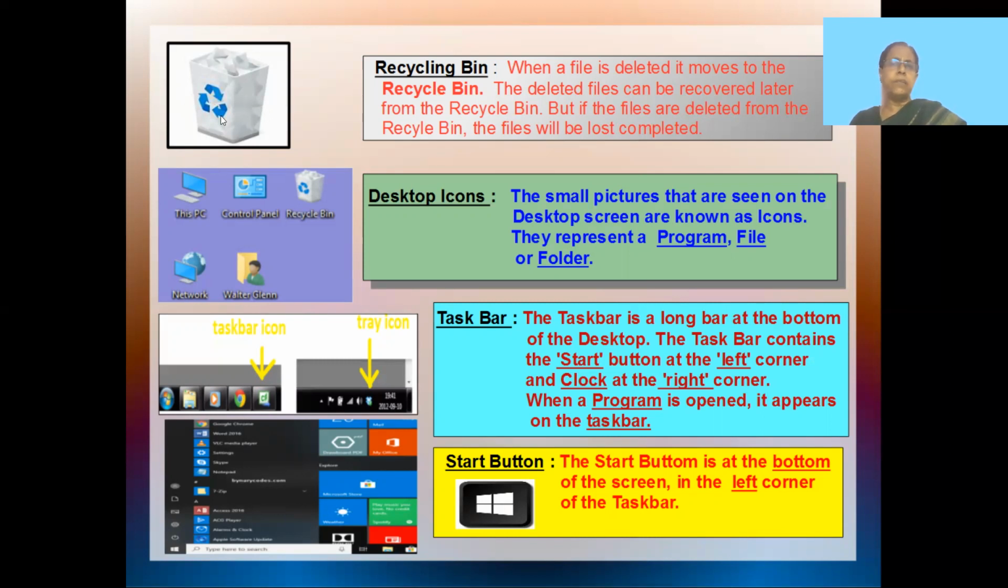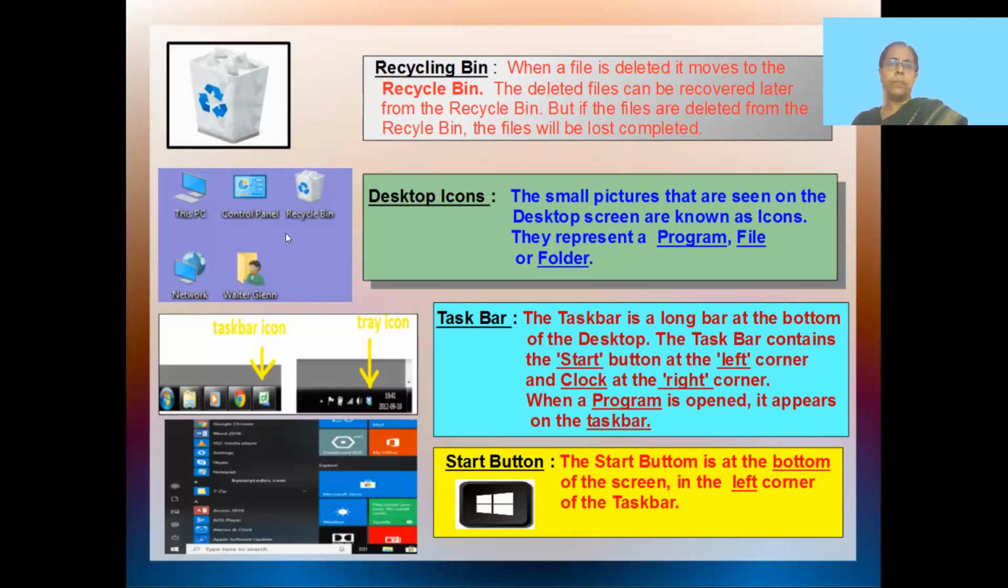When it is in the recycle bin, we can restore the files or any information that we have deleted. We can restore it back into the computer and start using it again. But if we delete those applications even from the recycle bin, we lose all those files. They are once and for all lost, totally or completely lost. You cannot retrieve them back. You can retrieve them only when they are there in the recycle bin.